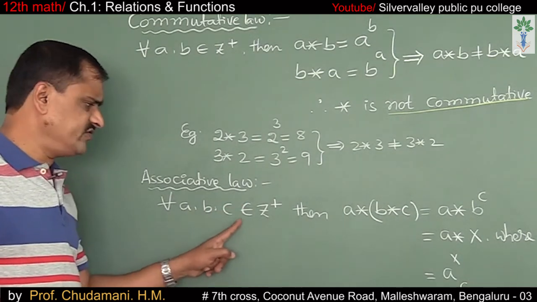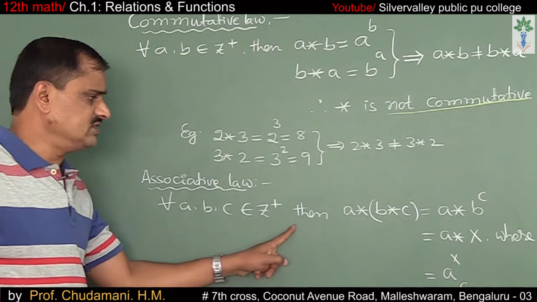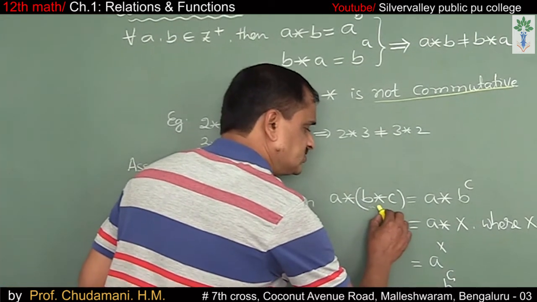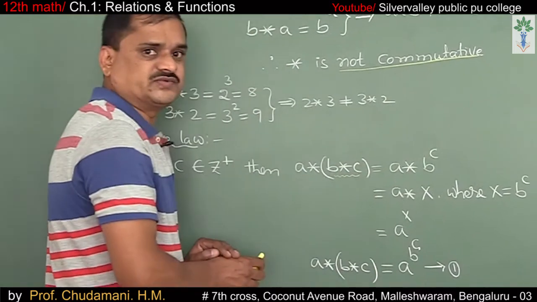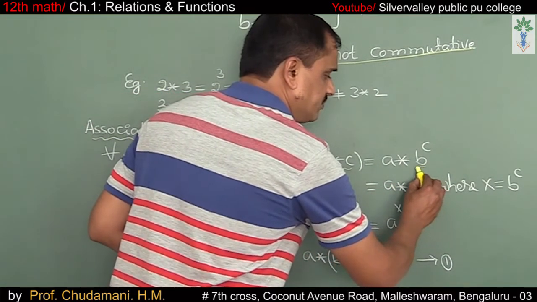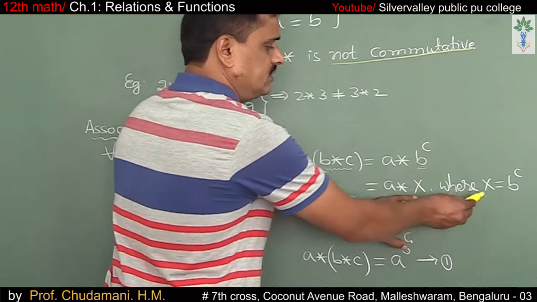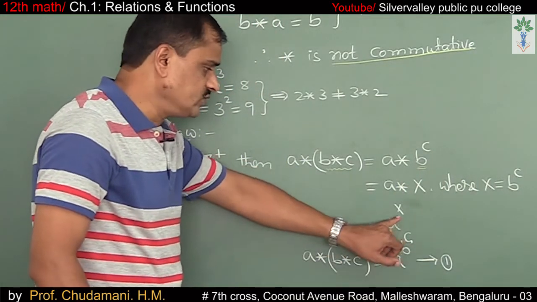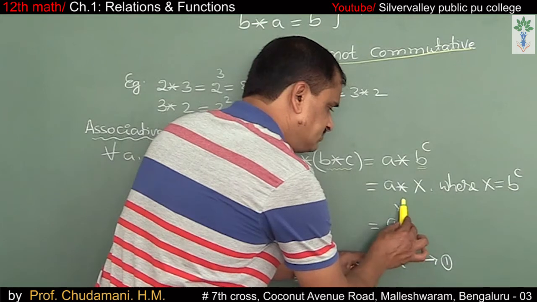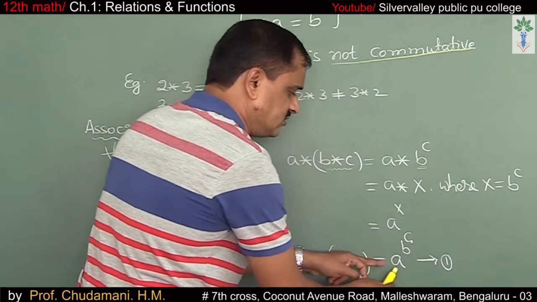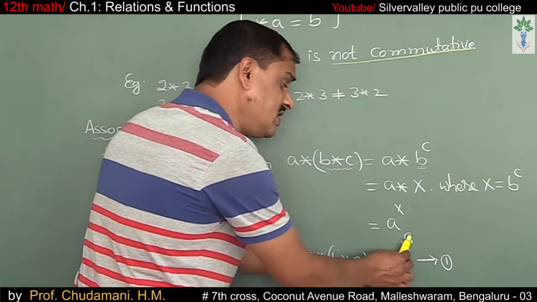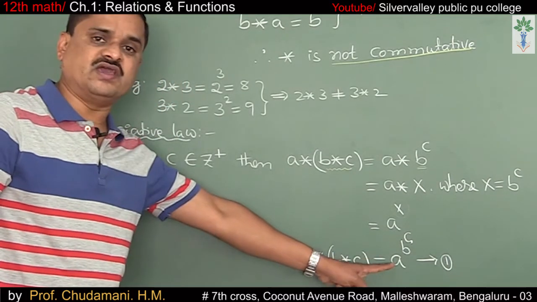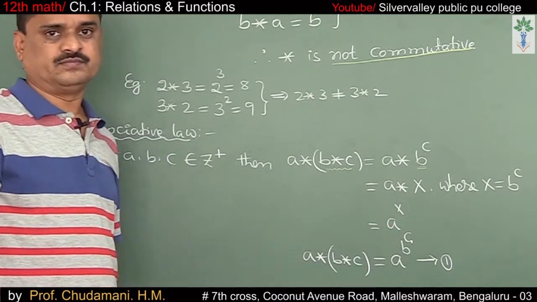Let us verify the associative law. For all a, b, c belonging to Z plus, a star (b star c), where b star c can be written as b to the power of c. Let us denote b power c as some x, x equals b power c. a star x becomes a to the power of x. Observe, x is nothing but b power c, so it is a to the power of b power c. Call it equation 1: a star b star c equals a power b power c.